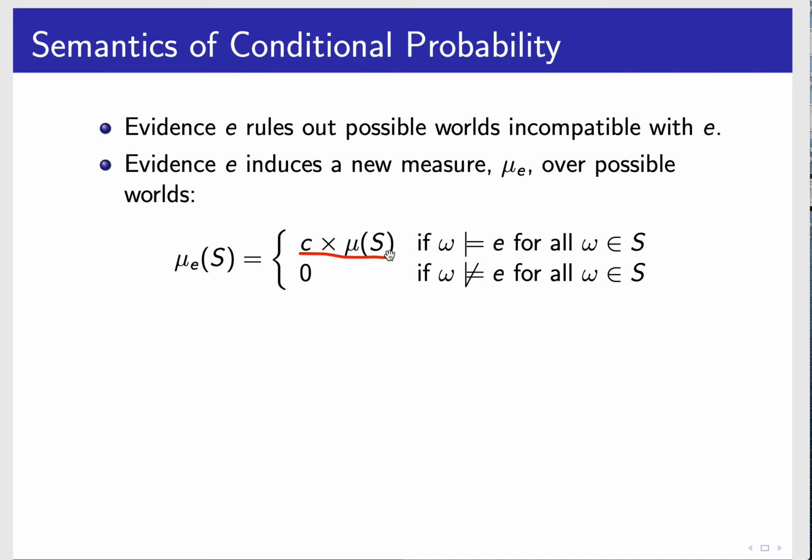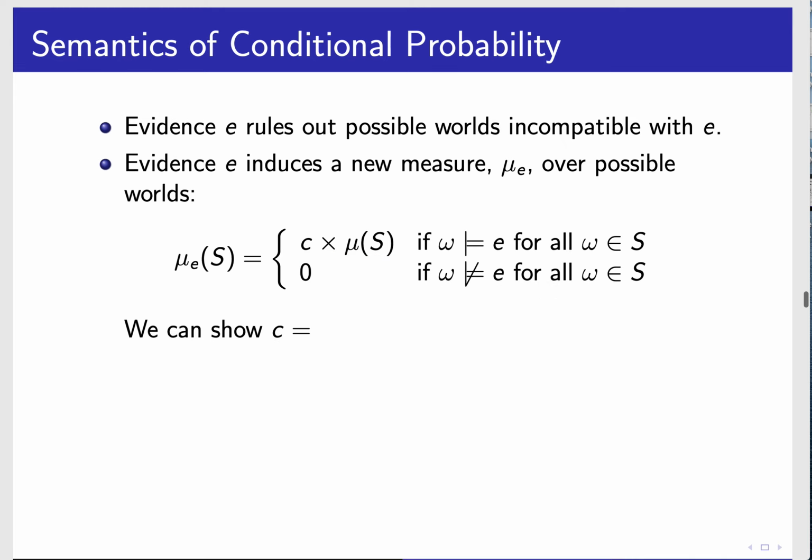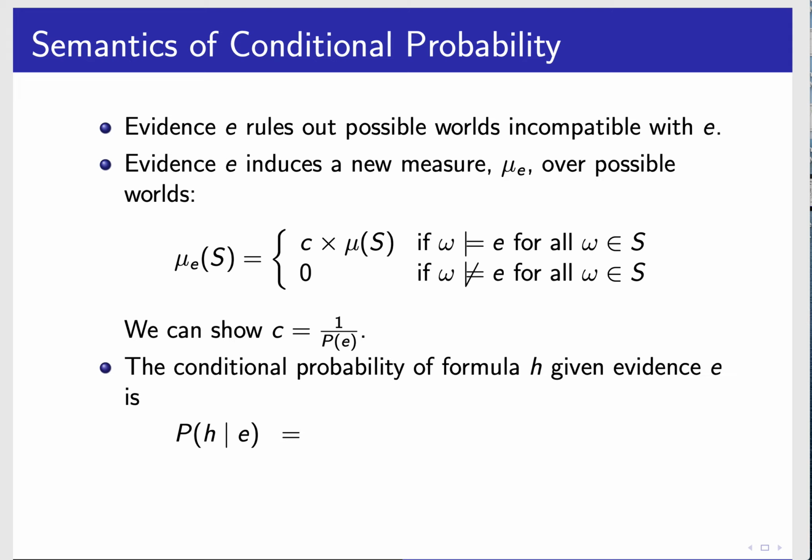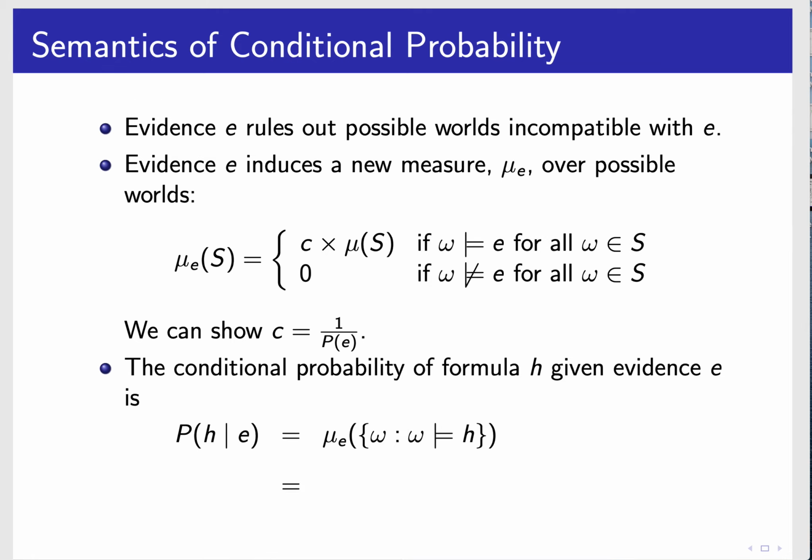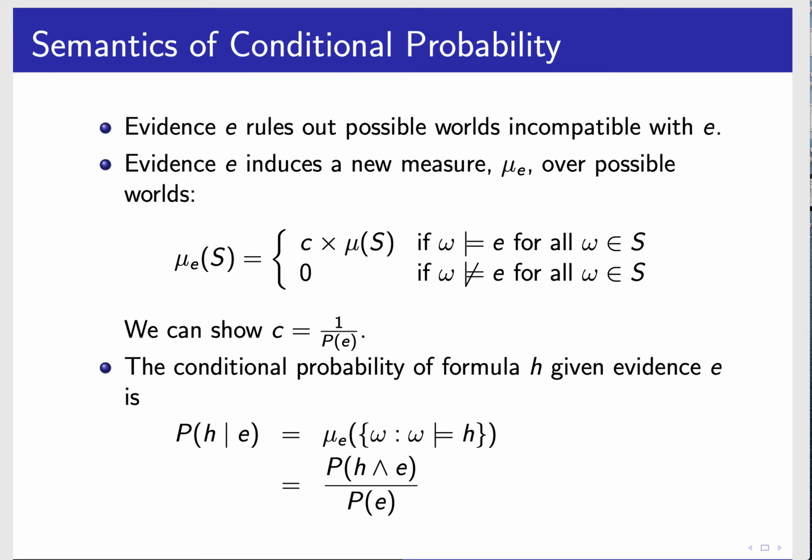Because the mu of E of all the worlds must sum to 1, we can show that the constant is equal to 1 over the probability of E. So now we can define the conditional probability of H given E. It's the measure of the worlds where H is true in this new measure mu of E, where all the worlds where E is false now have probability 0 and the others are multiplied by a constant. That constant is 1 over the probability of E, and then we can show it's the probability of H and E divided by the probability of E.